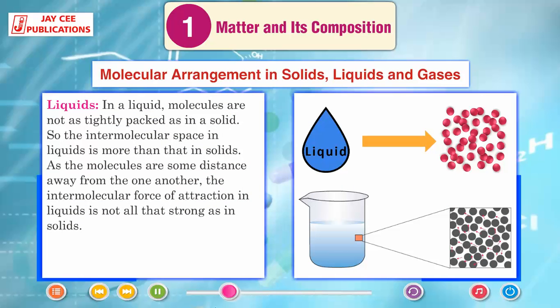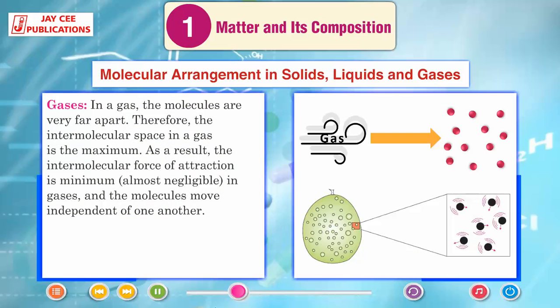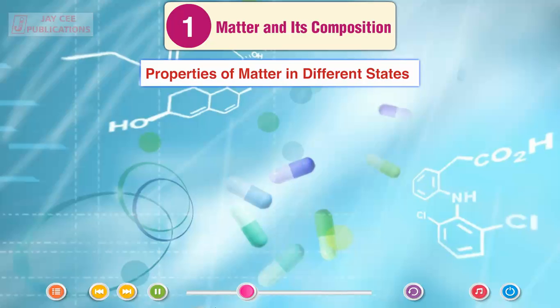Liquids. In a liquid, molecules are not as tightly packed as in a solid, so the intermolecular space in liquids is more than that in solids. As the molecules are some distance away from one another, the intermolecular force of attraction in liquids is not as strong as in solids. Gases. In a gas, the molecules are very far apart. Therefore, the intermolecular space in a gas is the maximum. As a result, the intermolecular force of attraction is minimum, almost negligible in gases, and the molecules are independent of one another. Properties of matter in different states.